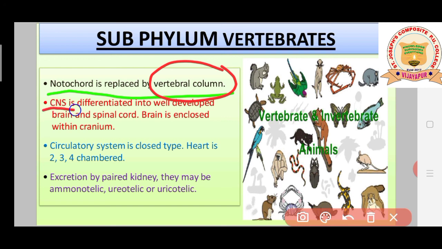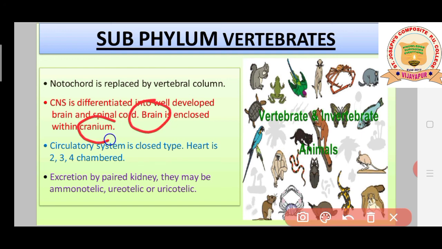Now, the CNS is differentiated into a well-developed brain and spinal cord. The brain is enclosed within a cranium. As we have already discussed, this group of animals is highly developed compared to the previous group. So usually we see a well-developed brain and a well-developed spinal cord, and the brain is protected under a hard bony cage called the cranium.